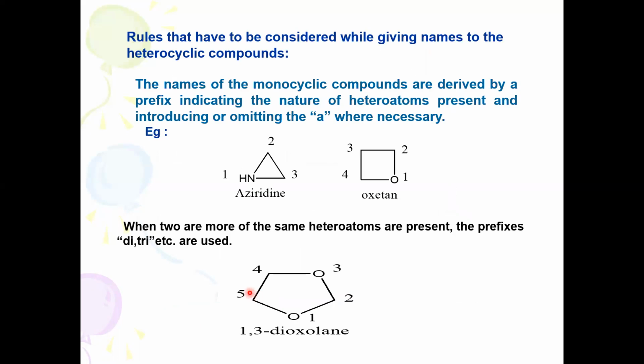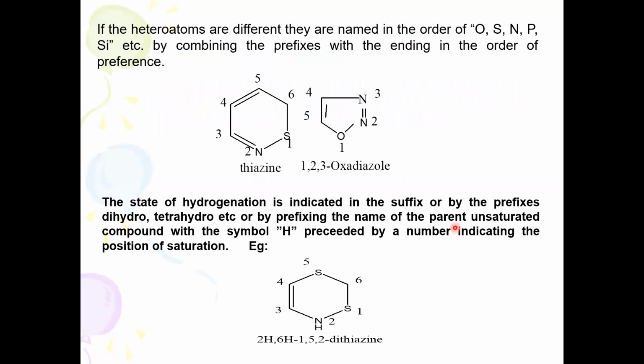So this is another slide which describes nomenclature, so you need not bother about this. You can see the names of the monocyclic compounds are derived by a prefix indicating the nature of heteroatoms present and introducing or omitting the 'a' where necessary. Aziridine, oxete, the 'e' is not there here. Okay, oxete. Thiazine, 1,2,3-oxadiazole. So this is how you can give the name.